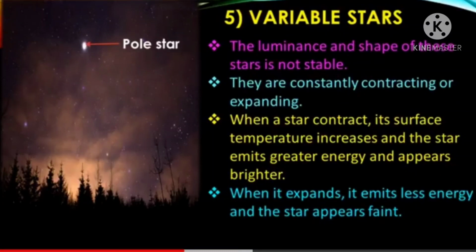When the star contracts, its surface temperature increases and the star emits greater energy and appears brighter. And when it expands, it emits less energy and the star appears faint. An example of a variable star is the pole star. Okay. Now the next part is the solar system that we will see in the next video.